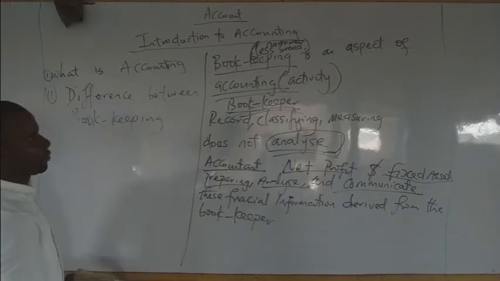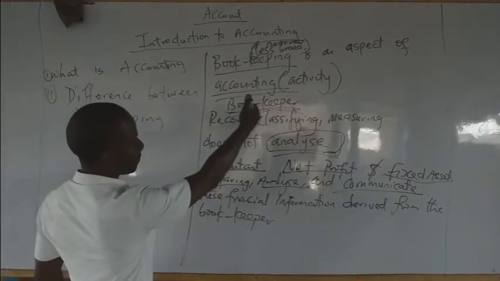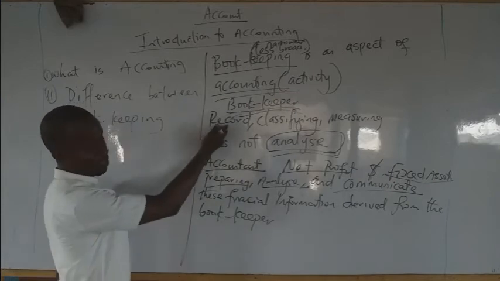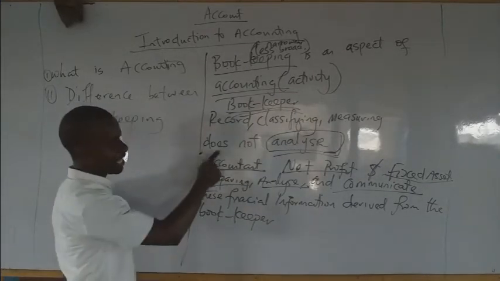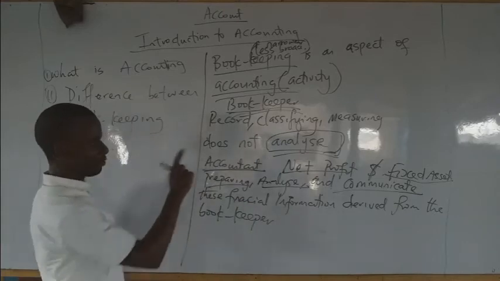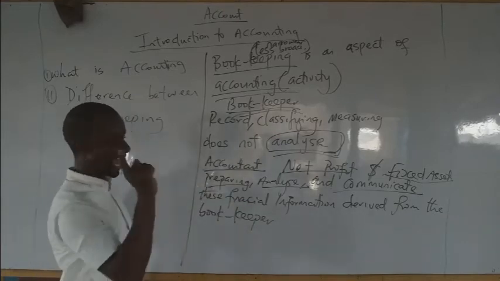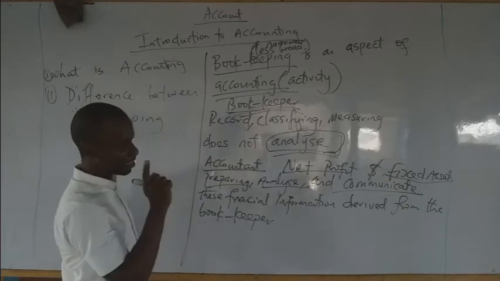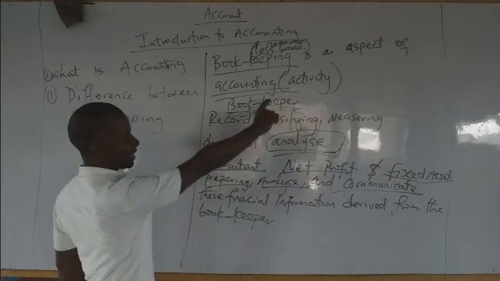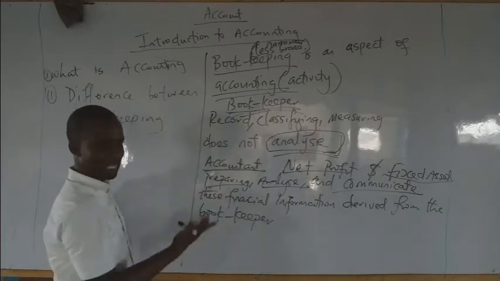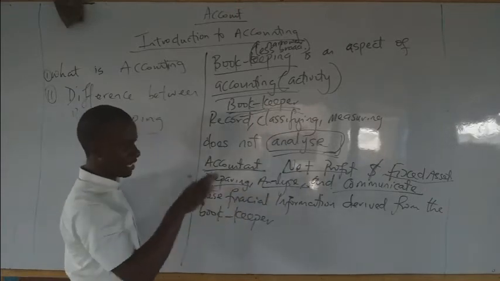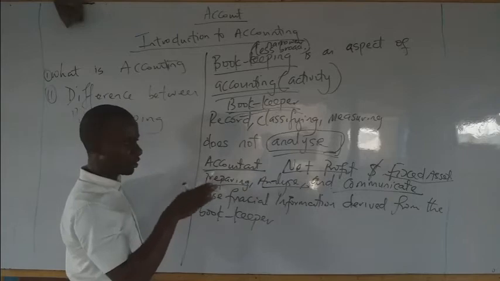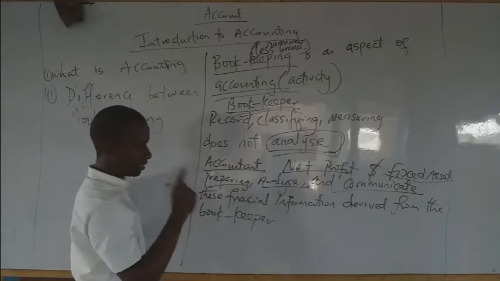What is the work of the bookkeeper? The work of the bookkeeper is just to record, classify, measure. But he does not analyze. So please take note. The accountant's own is just to collect this information, package it as a whole, prepare it, and analyze all the information so that the different users will get the information they require.